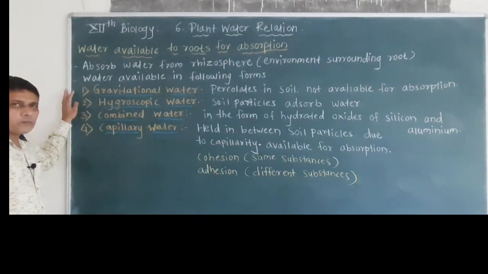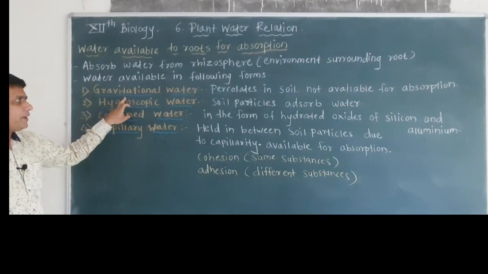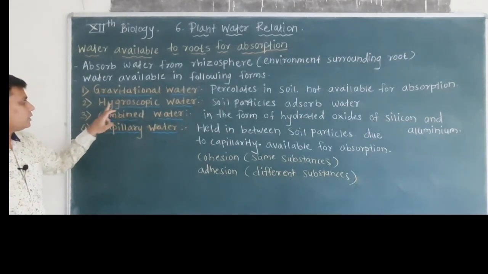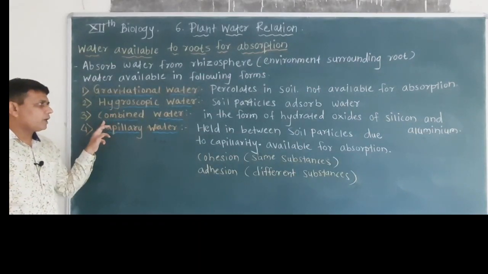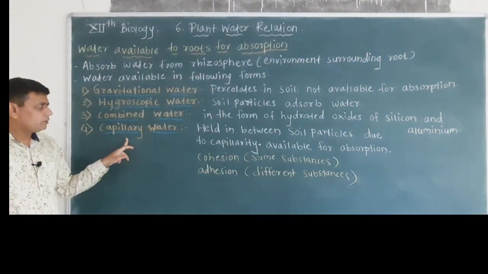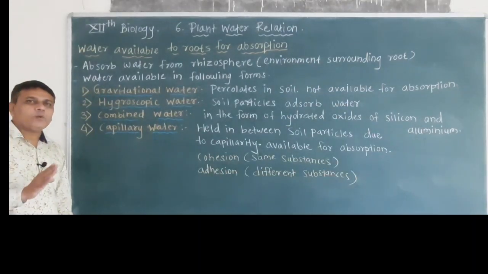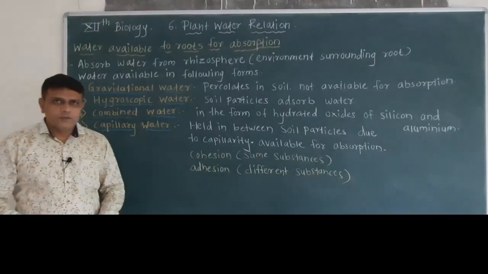So here we have seen the different forms of water present in the soil. The first one was gravitational water, then hygroscopic water, combined water and capillary water. Only capillary water is absorbed by the roots.